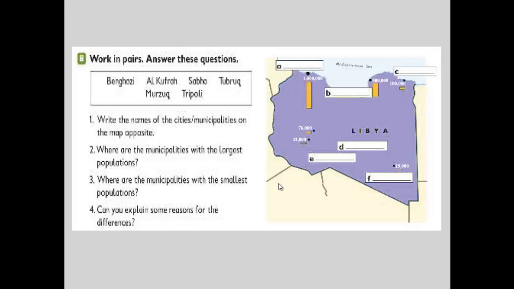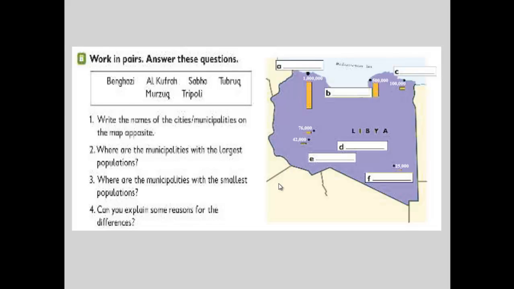Number 2, where are the municipalities with the largest populations? Here municipalities mean the cities. Where are the cities with the largest population? If you look at this map, you can see Tripoli, Benghazi, and Tobruk. They have the highest population of Libya.